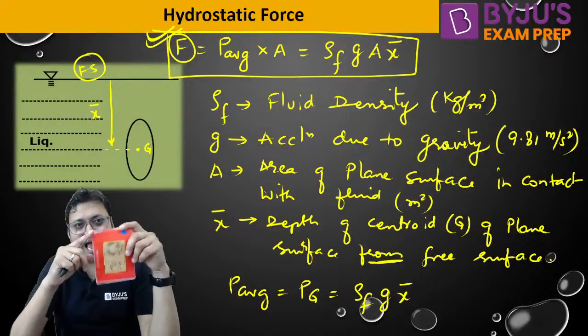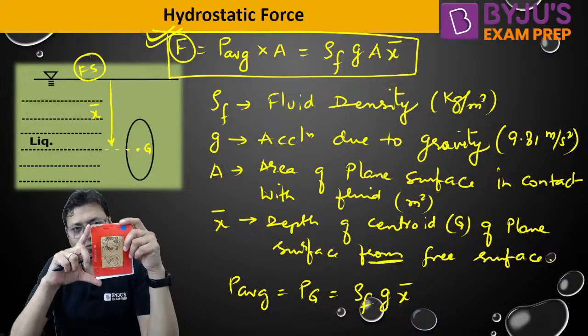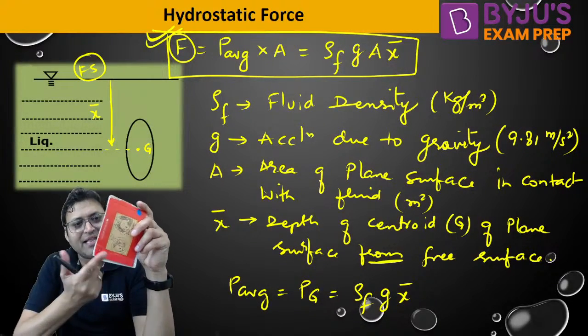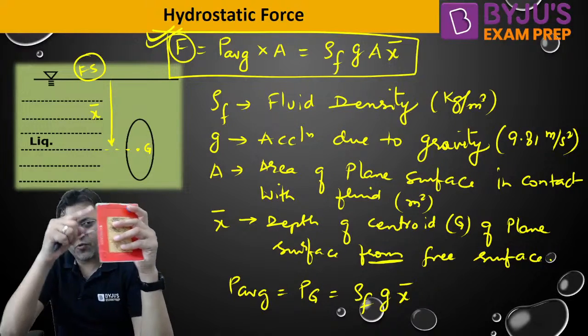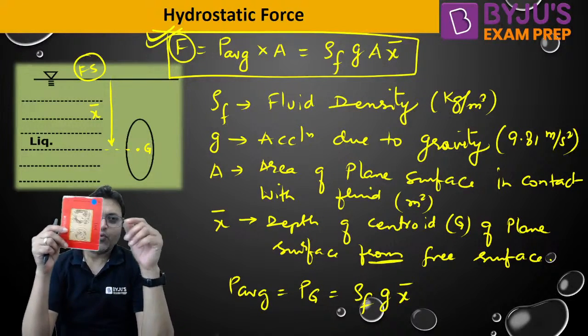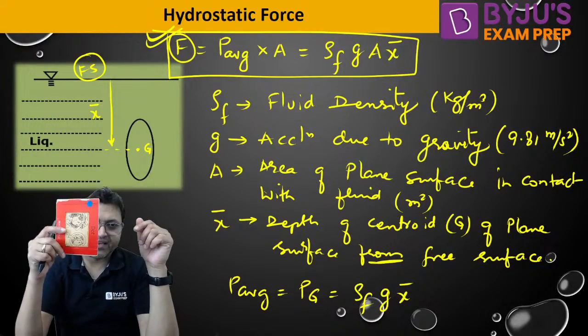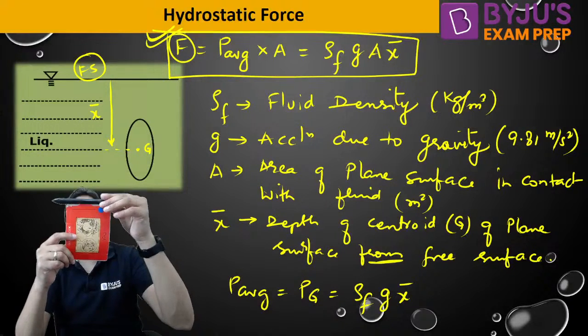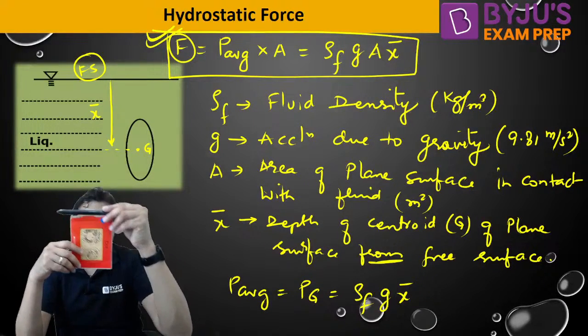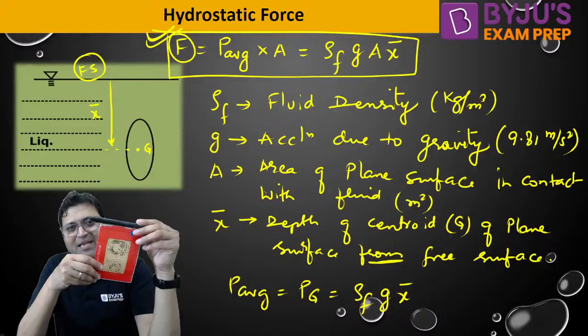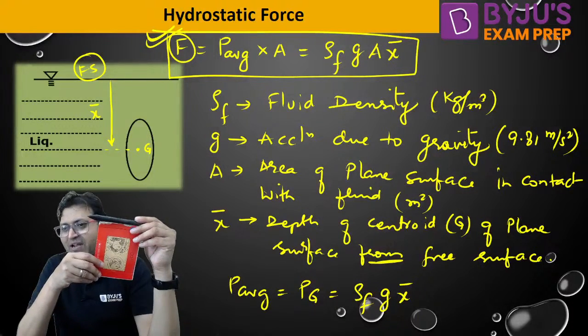The vertical dimension is 4 meter and the horizontal dimension is 3 meter, 4 by 3. If the free surface is coinciding with the top edge, then what will be the area of the plane surface? What will be the value of area?